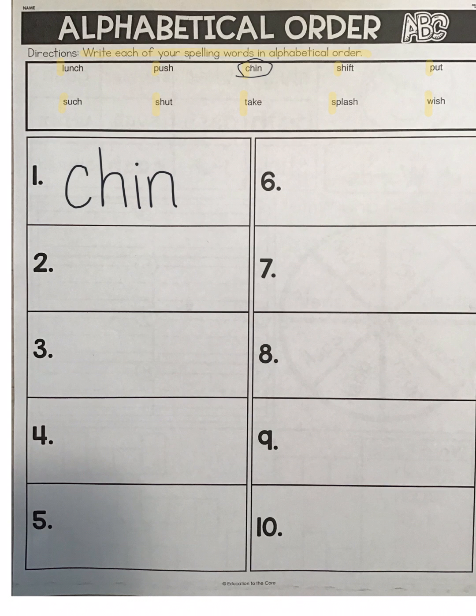What about L? Oh, yes, we do have a word that starts with L. Lunch. Do we have any other words that start with L? Nope, just the one. So that means lunch comes next.